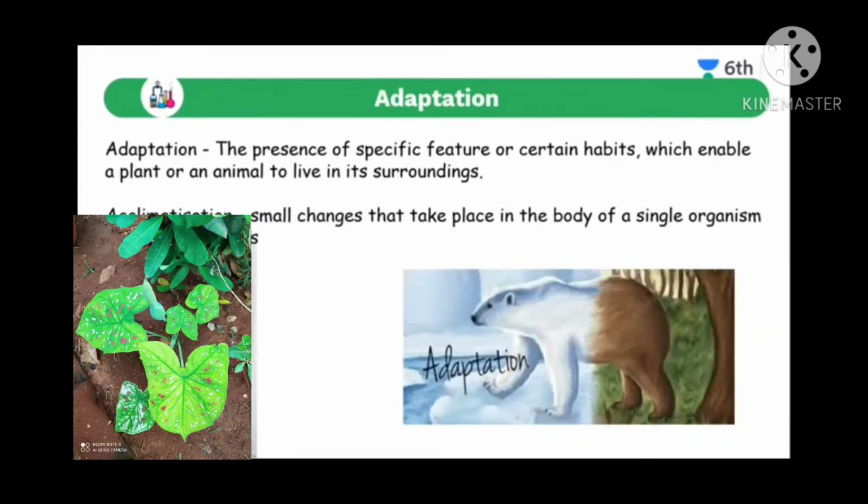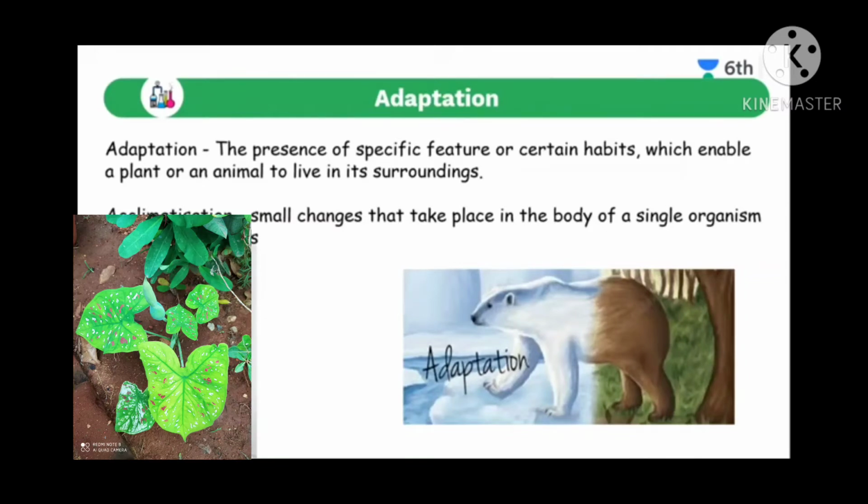Before going to the habitats, let me tell you about two different things, that is adaptation and acclimatization. There is a lot of difference between these two things. Just see what adaptation is. Adaptation means the presence of specific features or certain habits which enable a plant or an animal to live in its surroundings. It is a permanent change.